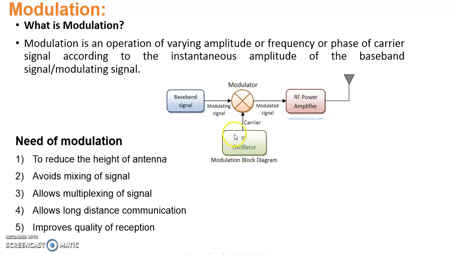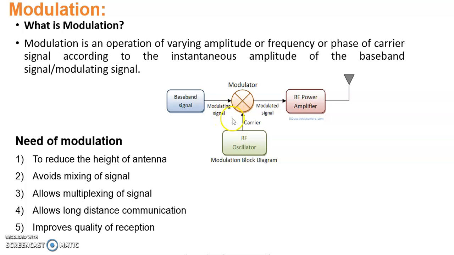Now using this high frequency signal, we can transmit the original modulating signal either by changing the amplitude of the carrier with the help of the instantaneous amplitude of the modulating signal, or by changing the frequency of the carrier in proportion to the instantaneous amplitude of the modulating signal, or the phase of the carrier signal with respect to the instantaneous amplitude of the modulating signal.